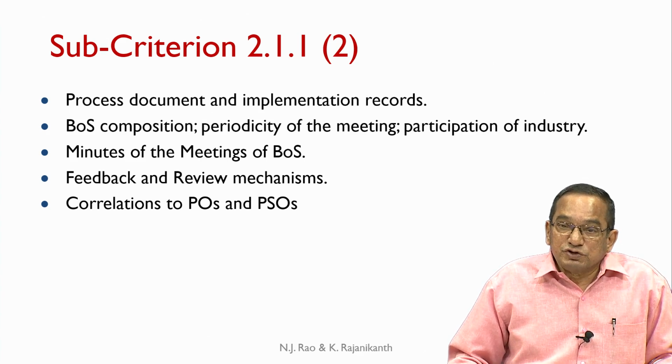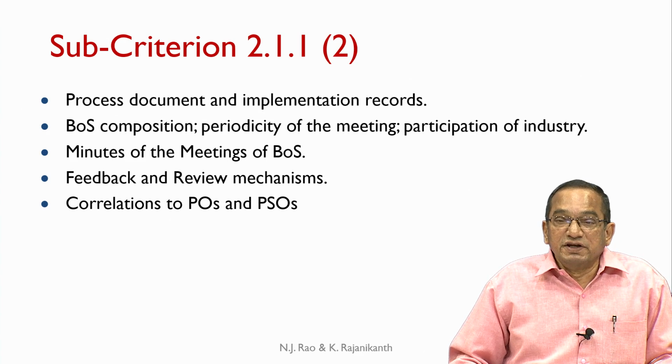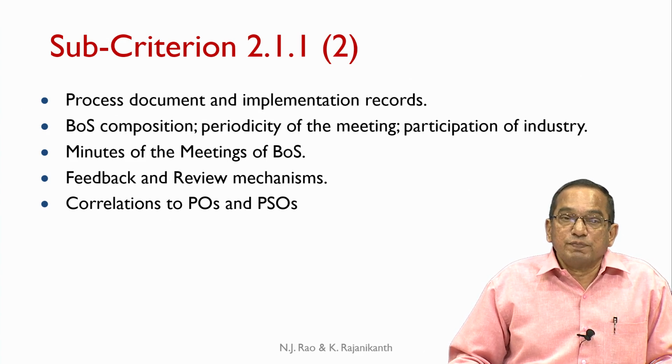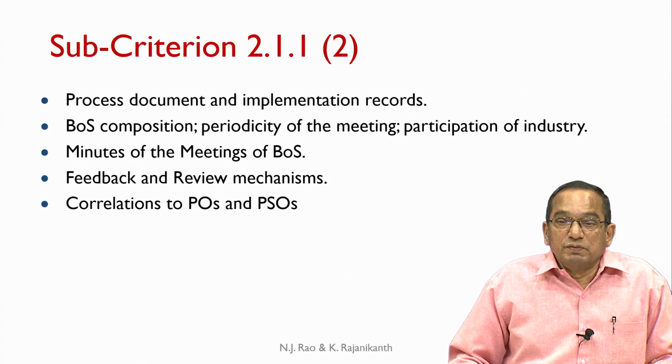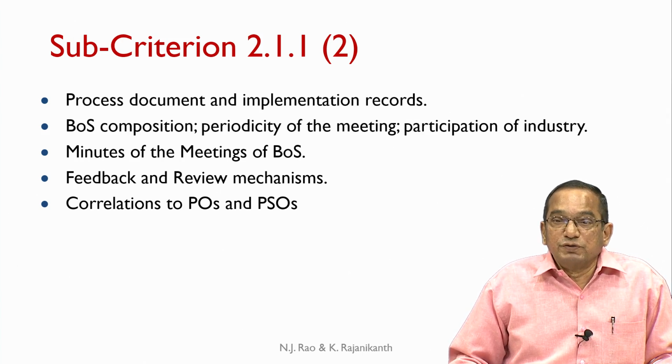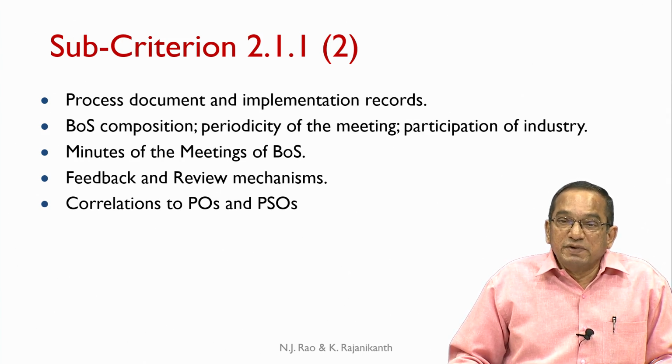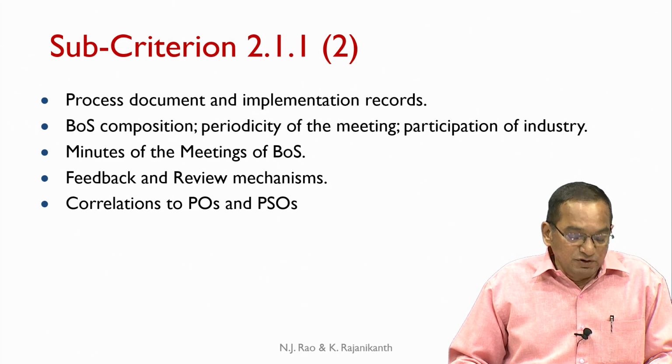The department must also provide the minutes of the meetings of the board of studies. Feedback and review mechanisms must be clearly spelled out in the process document. The curriculum must be mapped to POs and PSOs, and the matrix showing the correlations to the POs and PSOs must be available.